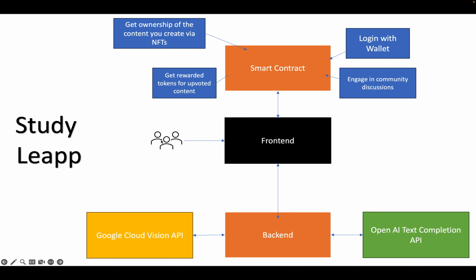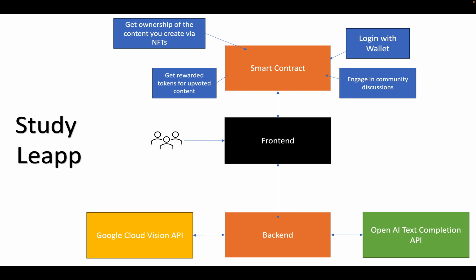The way it works is that users interact with the front end application, which is made in Next.js. The backend APIs of Next.js are connected to the Google Cloud Vision API. So let's say I'm a user making some notes. I scan that note, and Cloud Vision API acts as an OCR, optical character recognition, to convert my notes into text format, which is then sent to the OpenAI text completion API for getting the appropriate prompts. Due to the expensiveness of OpenAI tokens, we have limited the text truncation to 50 characters.